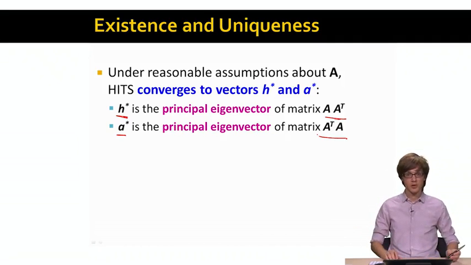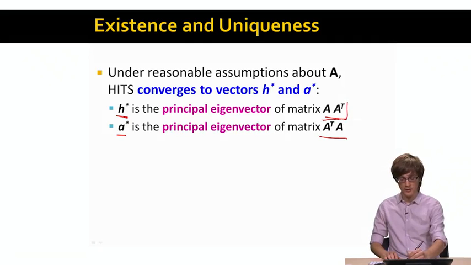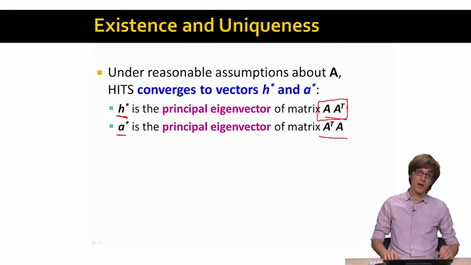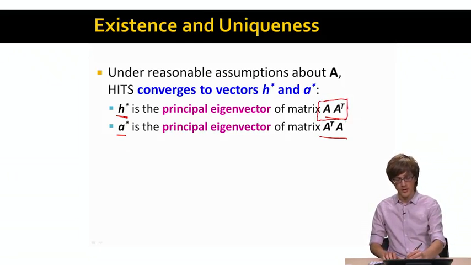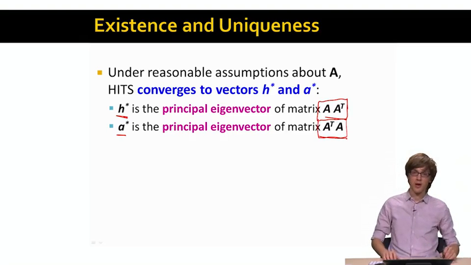The way we transform the adjacency matrix here is that for the hub scores, we multiply A times A transpose, and for the authority scores, we multiply A transpose times A.